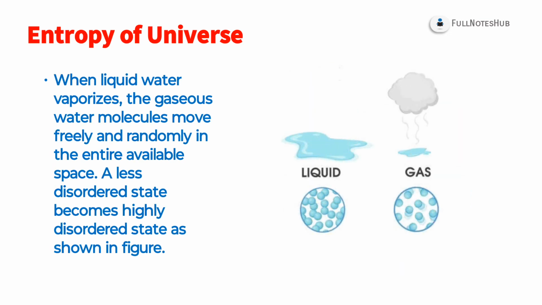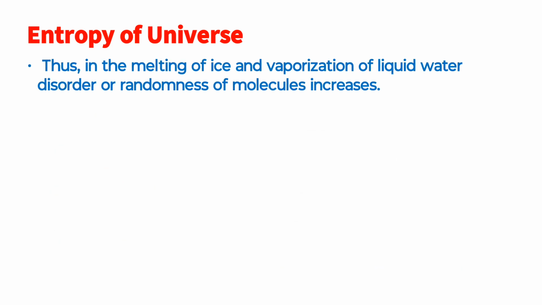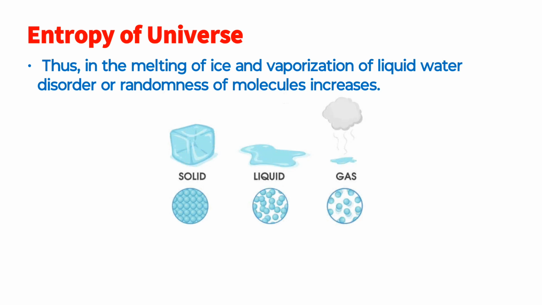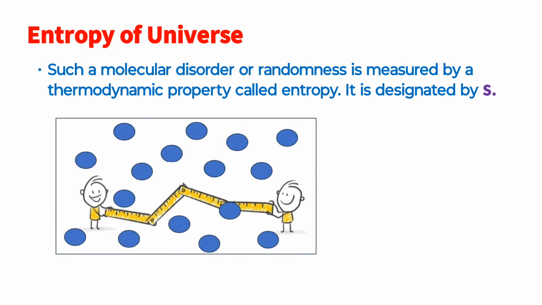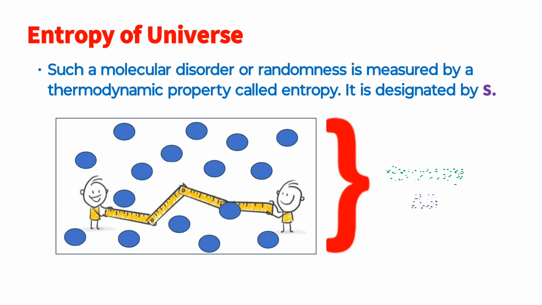When liquid water vaporizes, the gaseous water molecules move freely and randomly in the entire available space. A less disordered state becomes a highly disordered state, as shown in the figure. Thus, in the melting of ice and vaporization of liquid water, the disorder or randomness of molecules increases. Such molecular disorder or randomness is measured by a thermodynamic property called entropy.